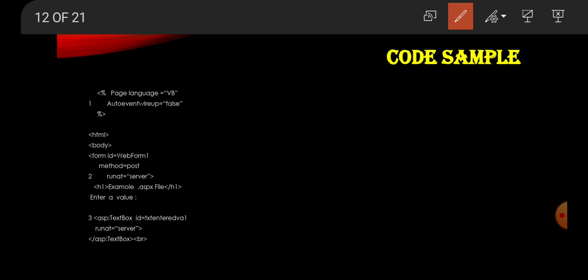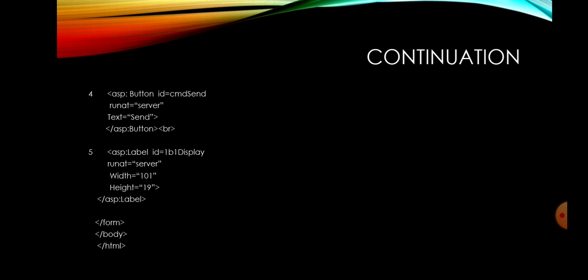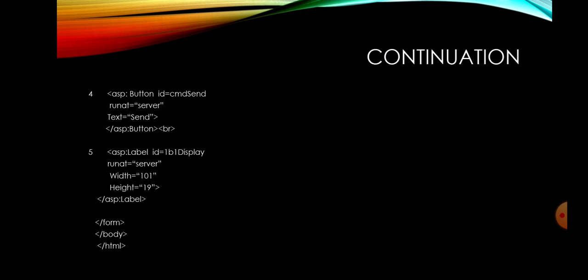Next, here we are adding a text box, that is also runat equal to server. Okay. Each and every object in the web page must have the attribute runat equal to server. After that, the web controls 3, 4 and 5 are web controls which are added in our web page. What are the web controls we added in our web page? Text box, next button, that is equal to the command button in Visual Basic.